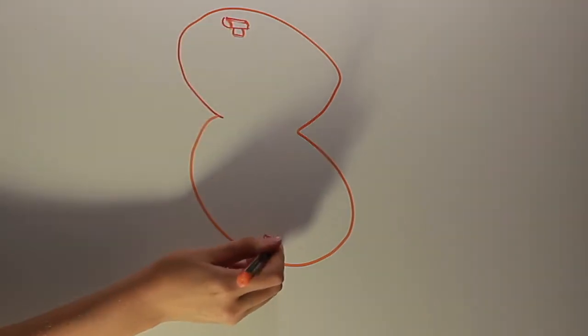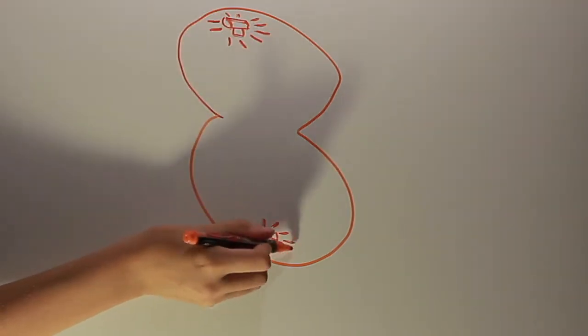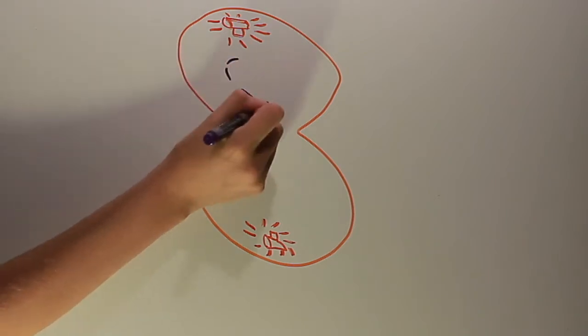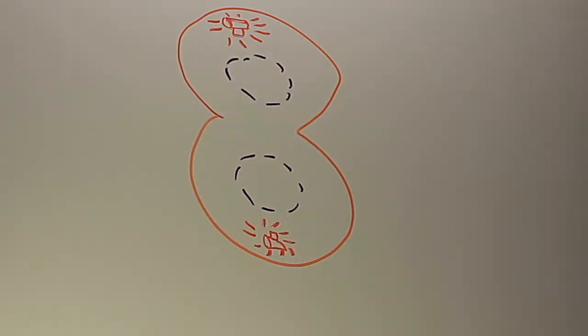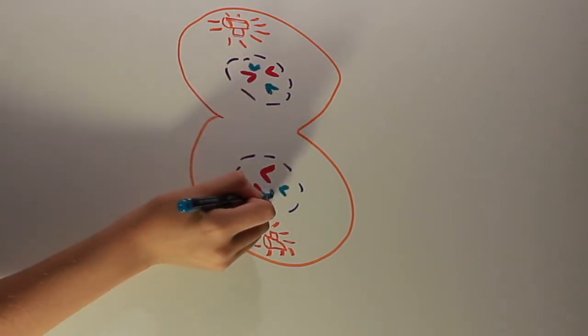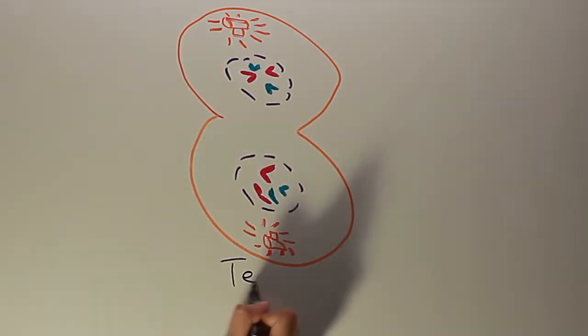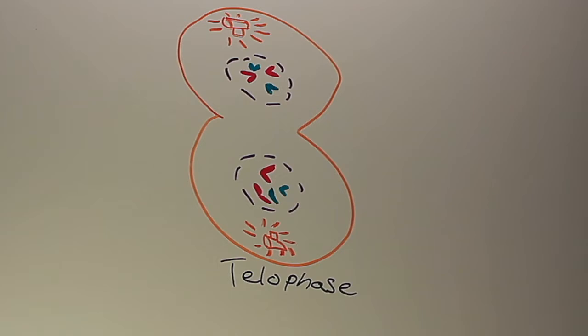Telophase is the fourth and final phase of mitosis. In this phase, chromosomes on either pole begin to unwind. During this time, the spindle fibers dissolve and the nuclear membrane forms around the chromosomes. The nuclei also reappear. This has an end result of forming two identical daughter nuclei.